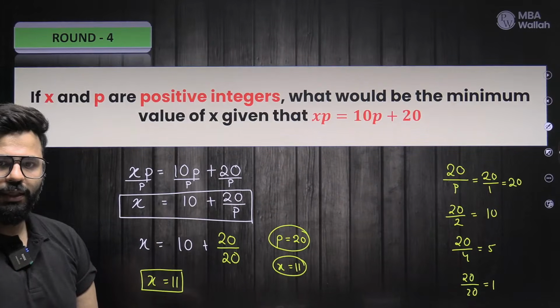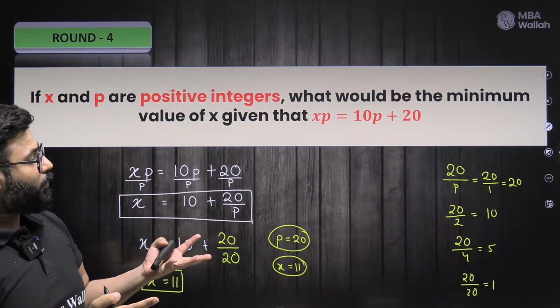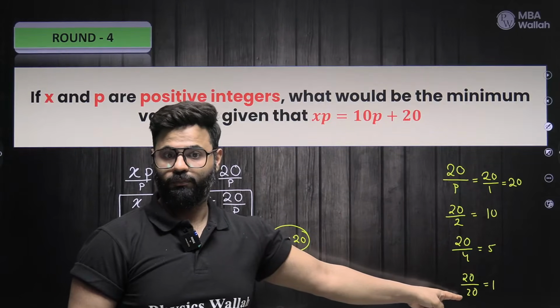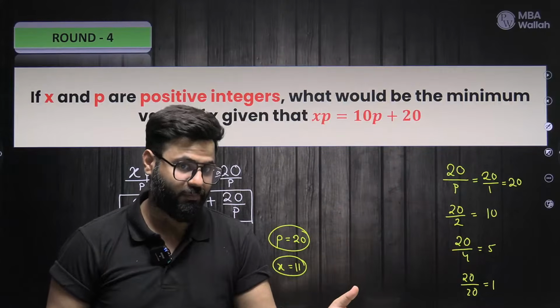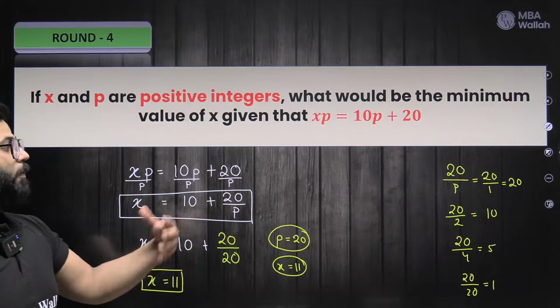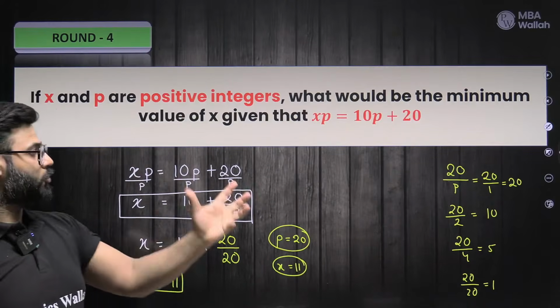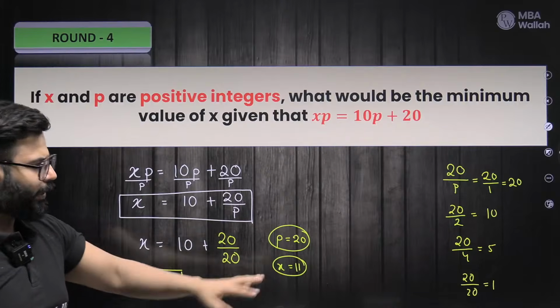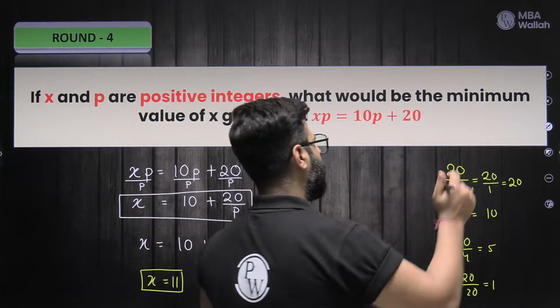So do you understand? Once I'm looking for the minimum of 20 by p, that's this one. Yes or no? Because I want it to be an integer as well. Do you understand, guys? That's the beauty of CAT, right? How it makes you observe things. Correct? Comfortable? With p as 20 and x as 11, there is one more way of doing it, so I'll tell you that as well.